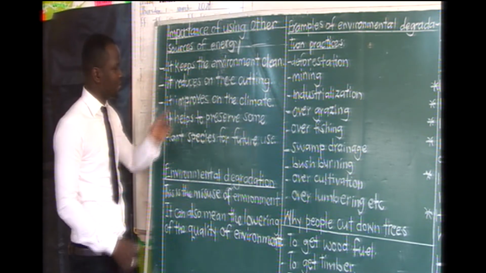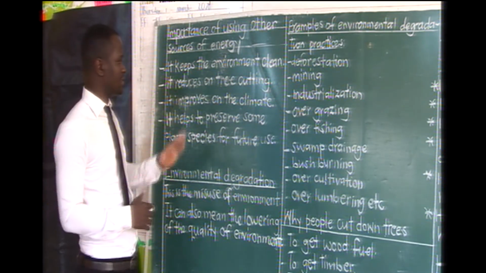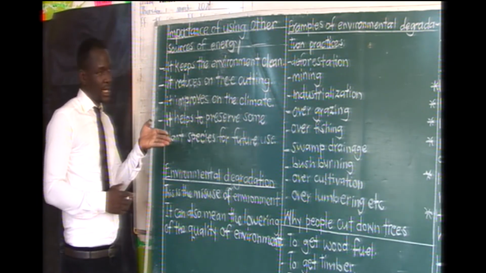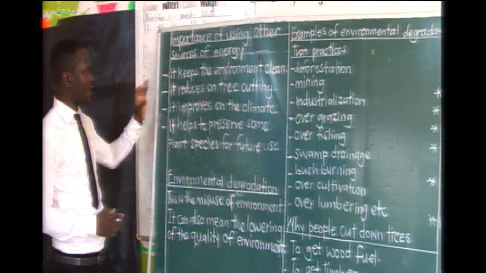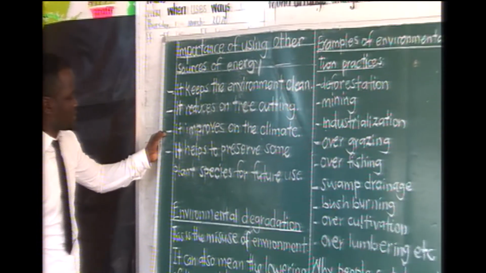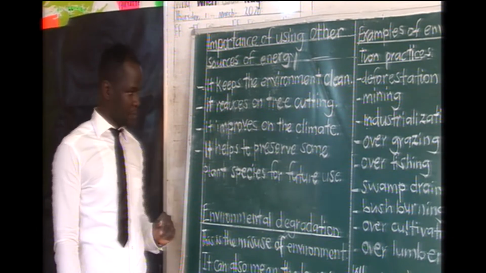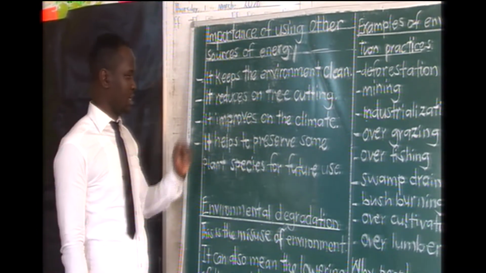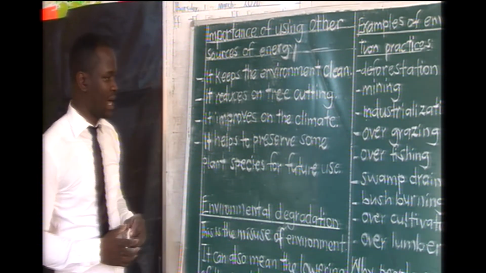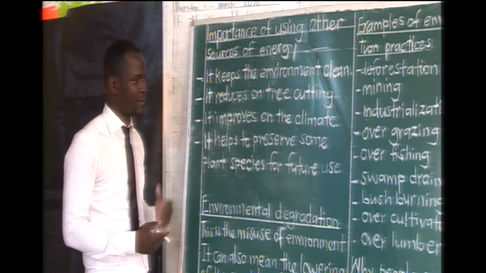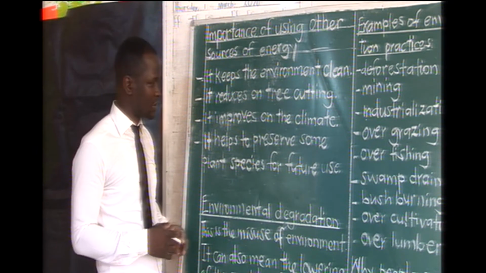Two, it reduces tree cutting, the cutting down of trees for wood fuel. So this one is also another benefit. Then three, it improves the climate of an area. When we were in the previous class, we were understanding how vegetation affects the climate of an area.